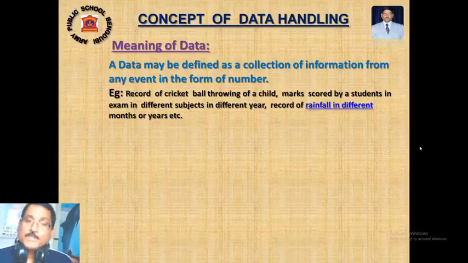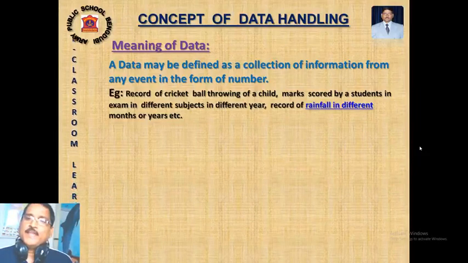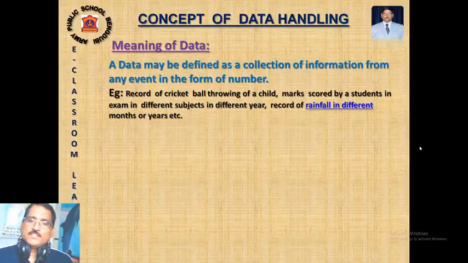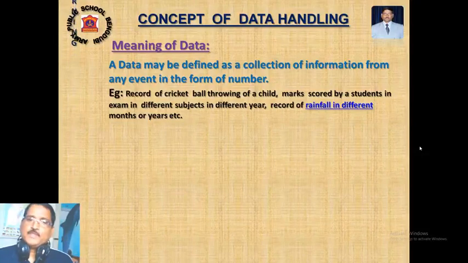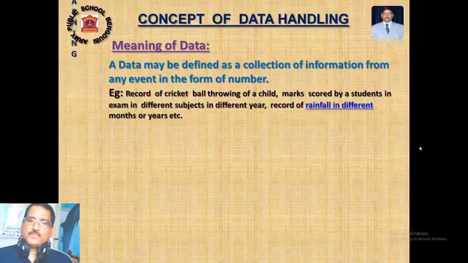So again, I'm repeating: data is a collection of information in the form of numbers from any event. An event is an activity or whatever type of work we like to do, say cricket ball throwing in sports. So 60 students are throwing a cricket ball. Whatever the distance you cover, I'm noting down one by one. That is my recording, the collection of information. After that, we have to organize your score, and then we have to represent your score. These are the three main key areas of data handling: collection of information, organizing the information, and representing the information. Are you clear?